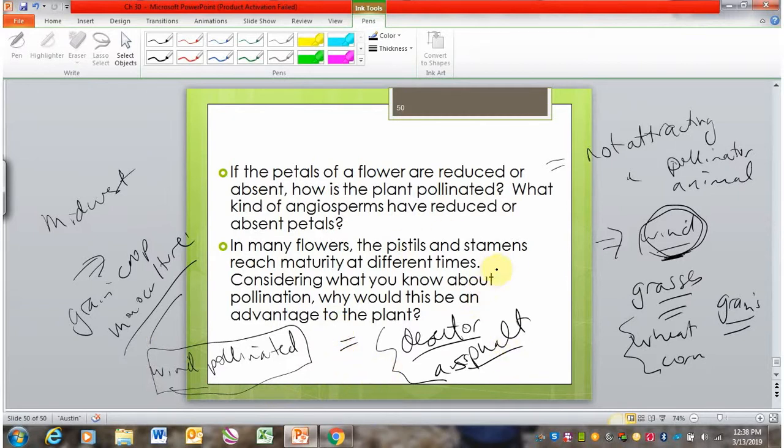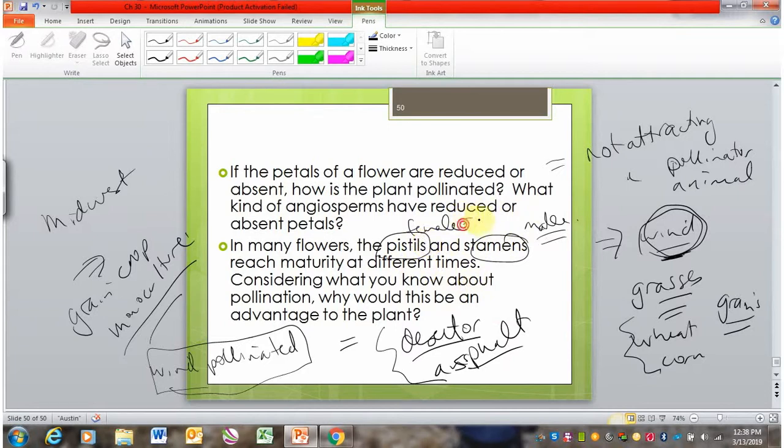Okay, let's take a look at this last one. In many flowers, the pistils and stamens reach maturity at different times. Considering what you know about pollination, why would this be an advantage to plants? Okay, so this is reviewing the life cycle. So pistils, remember that's the female part, and the stamens, that's the male part, right? This is saying they reach maturity at different times.